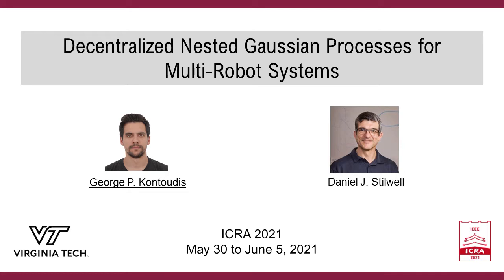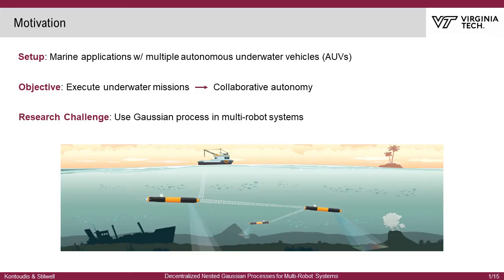This work has been done in collaboration with my PhD advisor Daniel Stilwell at the Center for Marine Autonomy and Robotics. Our group is interested in underwater robotics and specifically in marine applications with multiple autonomous underwater vehicles. We focus on multi-robot systems because they can accomplish tasks that cannot be efficiently addressed by a single robot. Our overall objective is to execute underwater missions by using decentralized techniques towards achieving collaborative autonomy.